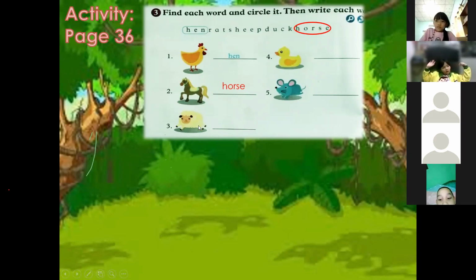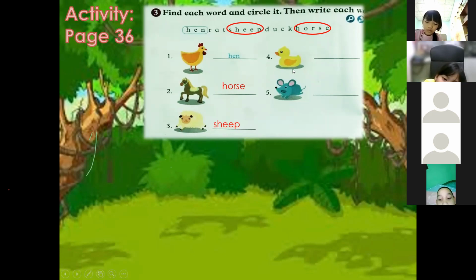Okay, next, number 3. What animal is this? Sheep. A sheep. Very good. So, how do we spell sheep? S-H-E-E-P. Okay, very good. So you're going to find it here and encircle. S-H-E-E-P, encircle, sheep, and write on the blanks provided after the picture.